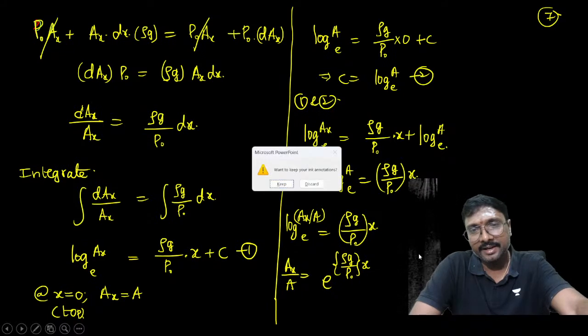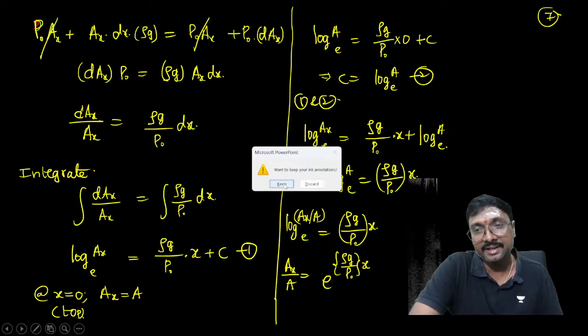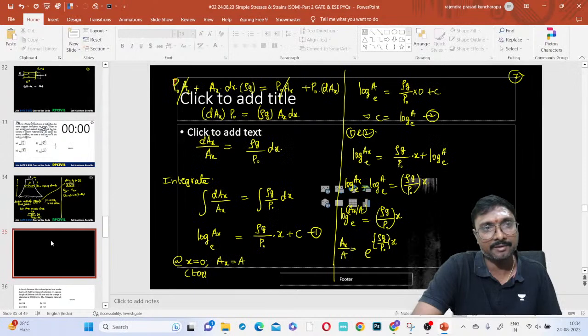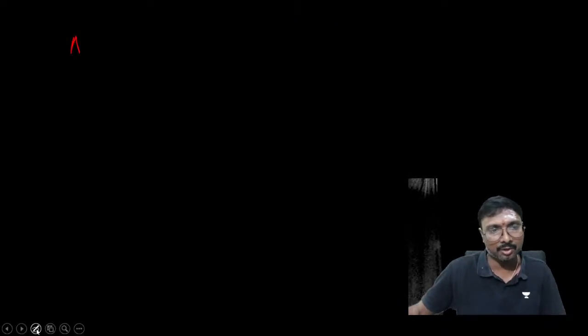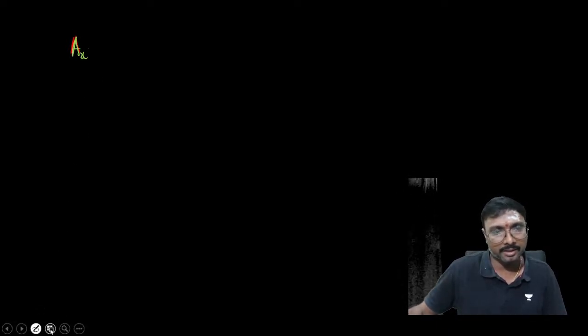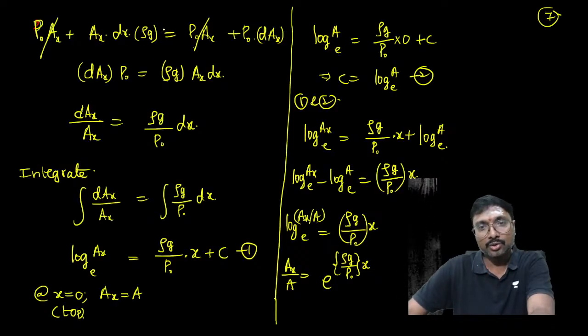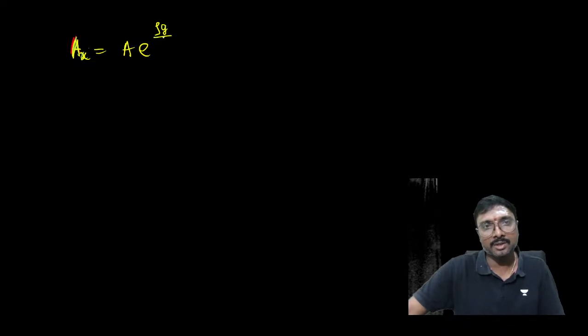So the area at any section, A_x, finally equals A into e power rho g by P naught into x.